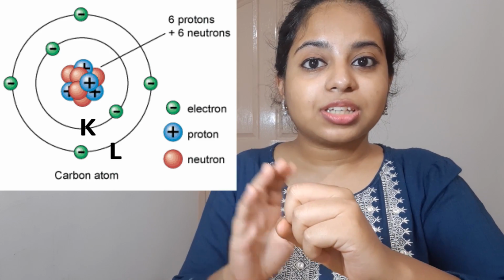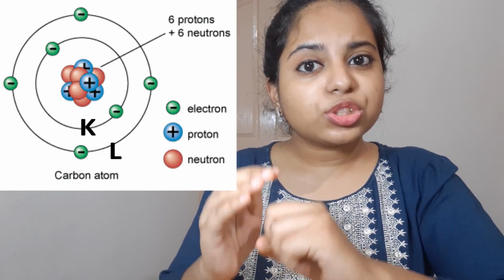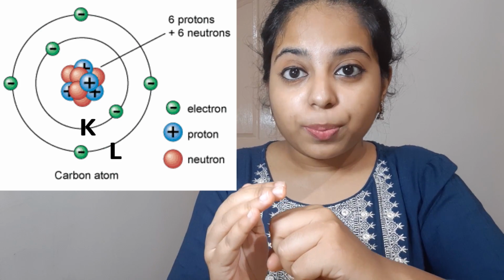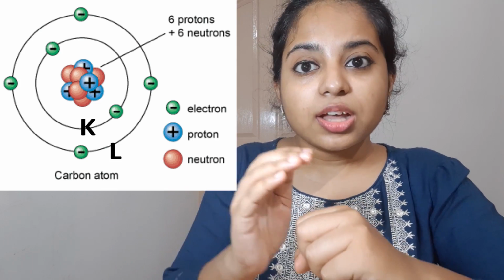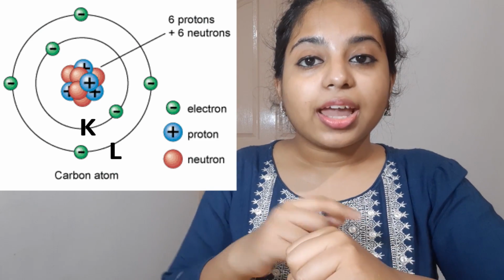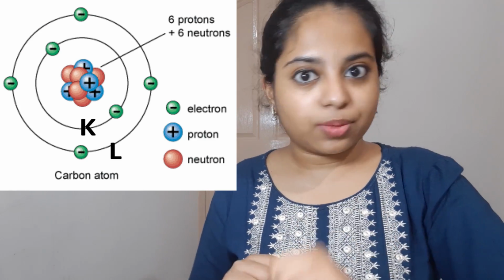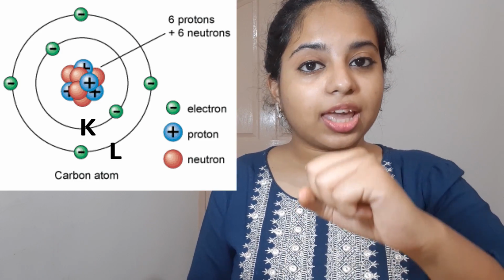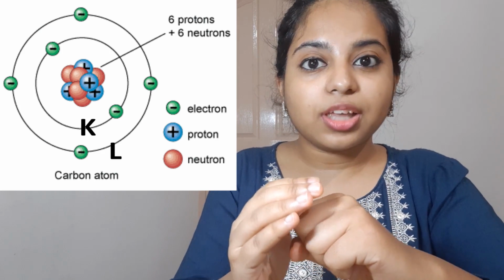Now there are different stages of orbits or ranges of orbits. The orbit which is very close to the atom has the lowest energy. The orbit which is farthest away from the atom has the highest energy. So basically shells are nothing but the energy levels or the orbits in which electrons revolve around the nucleus of the atom. When I'm saying there are different ranges of energy, the energy of the shell which is very close to the nucleus of the atom is the lowest energy.